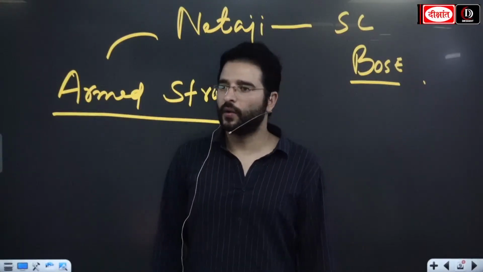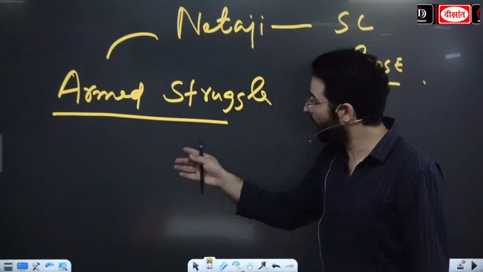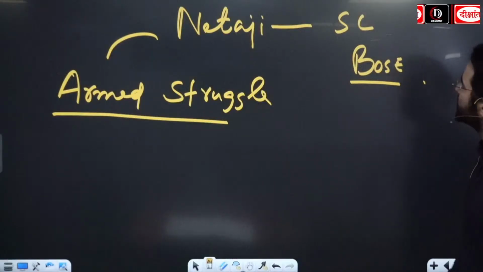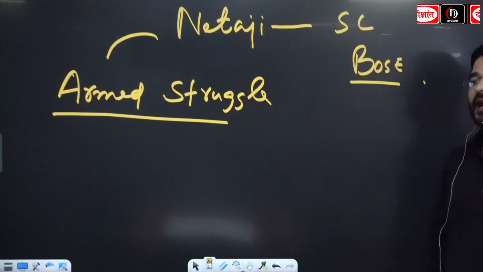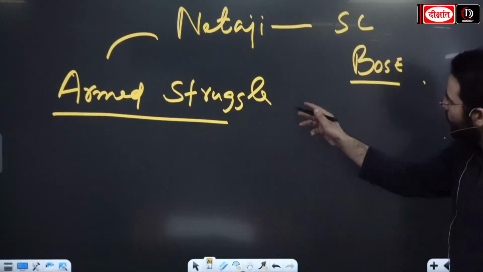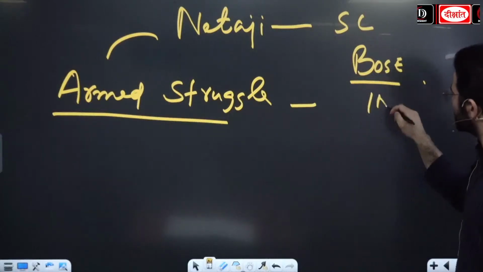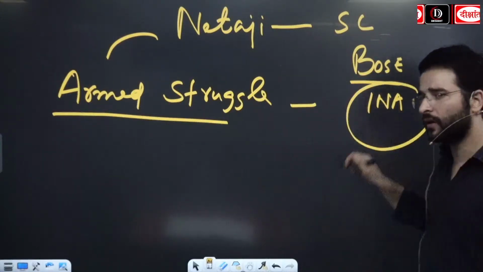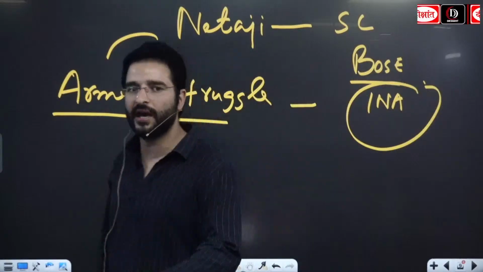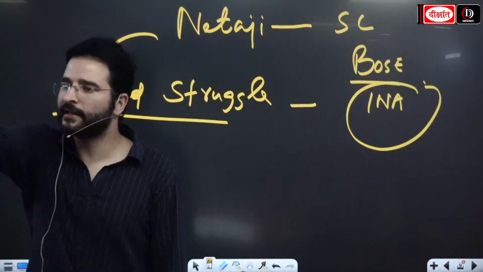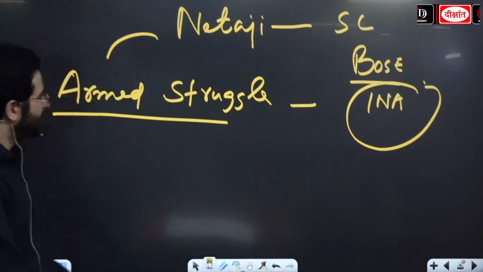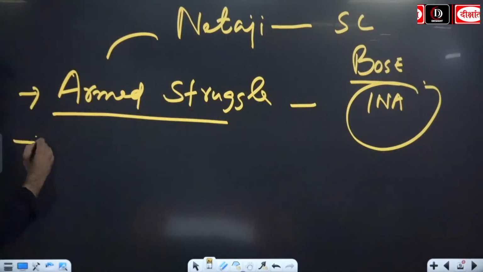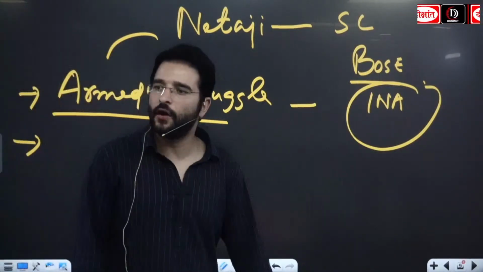But Netaji Subhash Chandra Bose believed in armed struggle. And at the end, you're going to witness that he goes for direct confrontation with the Britishers, with the INA.